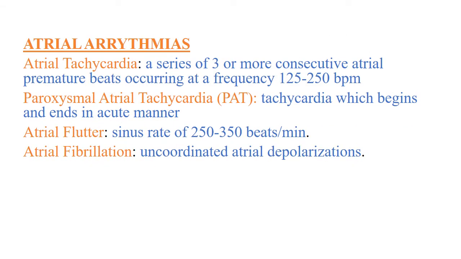Then atrial arrhythmias. Atrial tachycardia is a series of three or more consecutive atrial premature beats occurring at a frequency of 125 to 250 beats per minute. Then paroxysmal atrial tachycardia, tachycardia which begins and ends in an acute manner. Then next is atrial flutter, that is a sinus rate of 250 to 350 beats per minute. Then next is atrial fibrillation. Atrial fibrillation is uncoordinated atrial repolarizations.